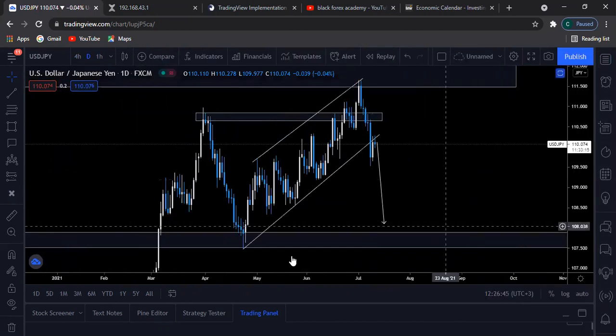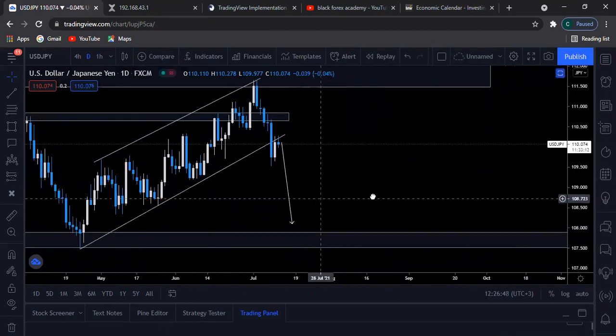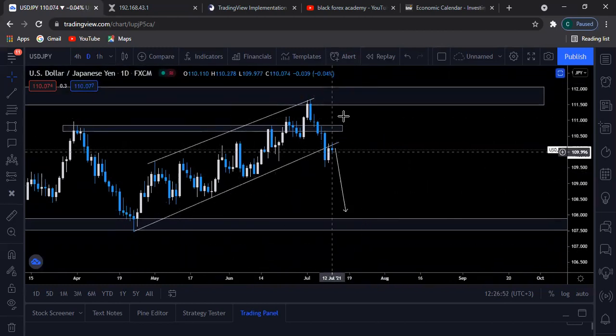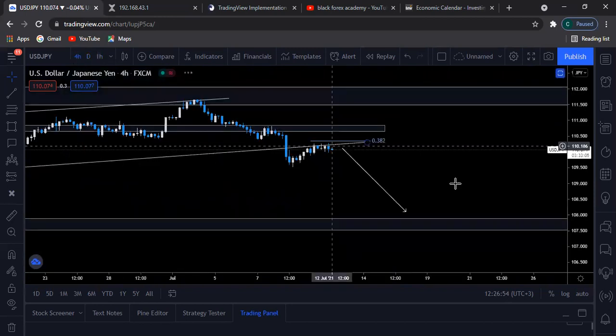USDJPY from the daily scale. We can obviously see that prices broke out of this ascending channel, giving us a retest. Let's look at the 4 hours.